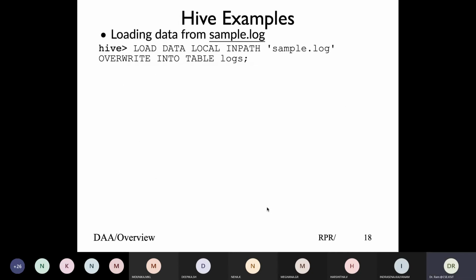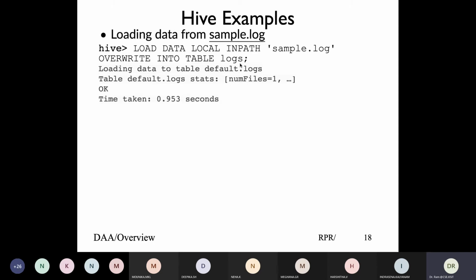Once your table is created, you want to load data into the table. So I'm saying load data local from the path sample.log into the table logs. This will load the data into the table, and once it is loaded, you'll again get the same successful time response. Now you can do the processing on the data.